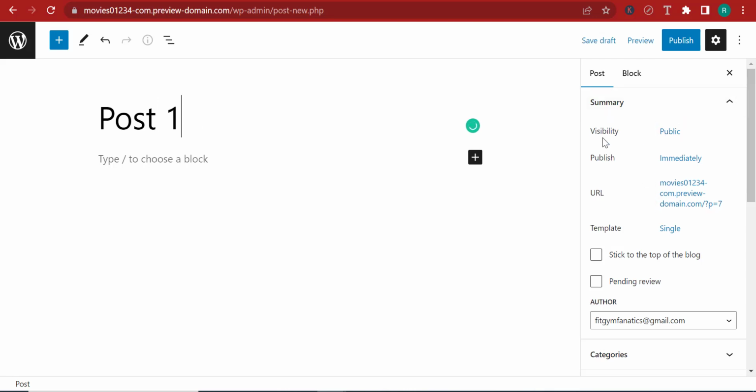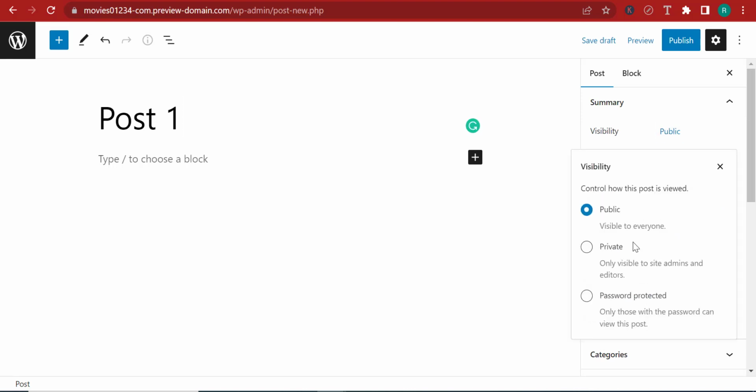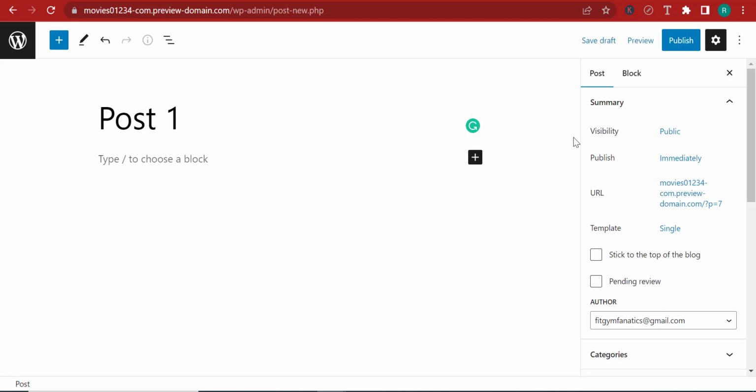And over here, I can modify the visibility of this post. So I can make it public. I can even make it private or even protect it with a password. So let's say, for example, that you want to protect this post with a password and that you only want to show it to the people with the password LOIFB. So in this instance, only the people with the password LOIFB will be able to access this particular post. But in my case, I'm just going to click on public because I want everybody to access this post, and let me just go out.